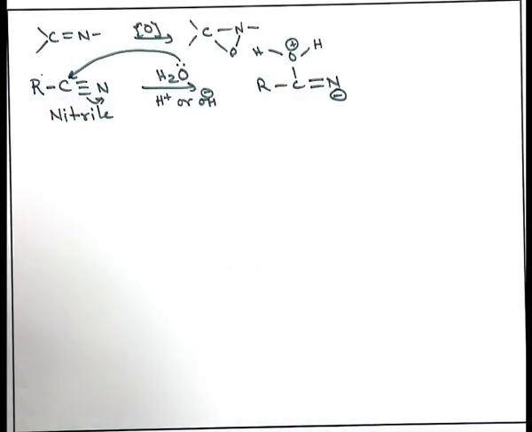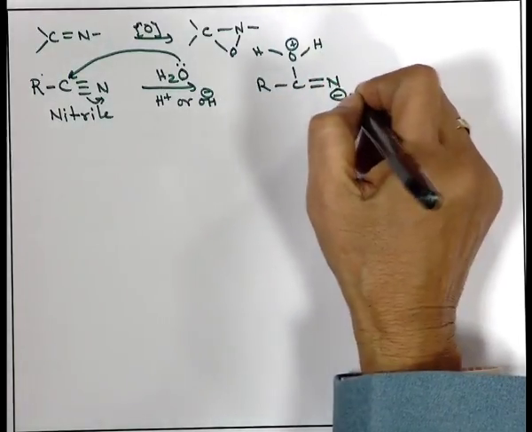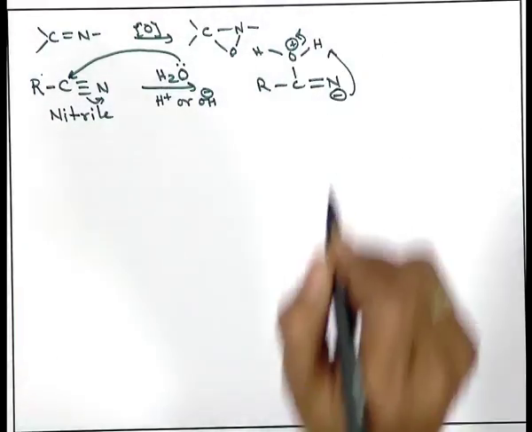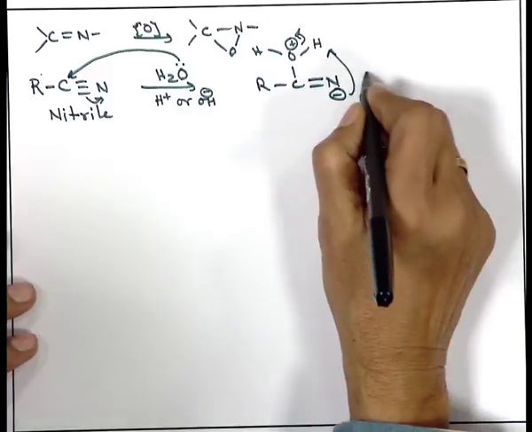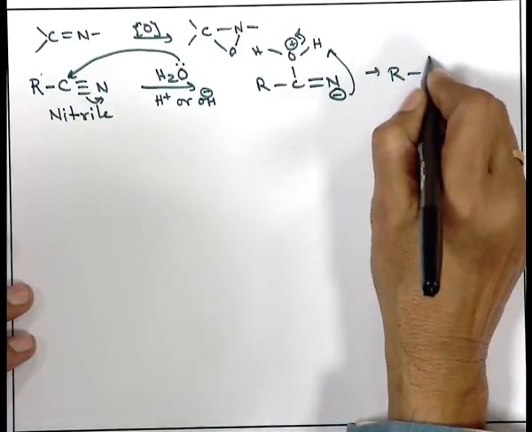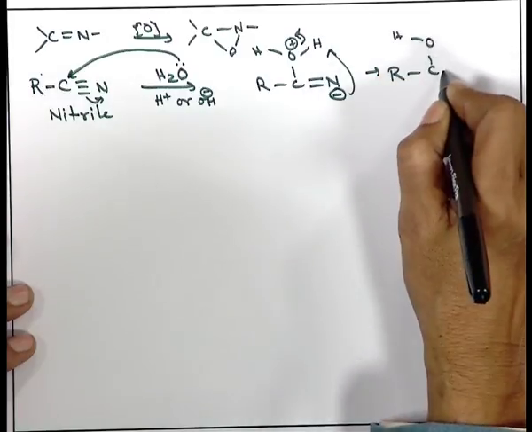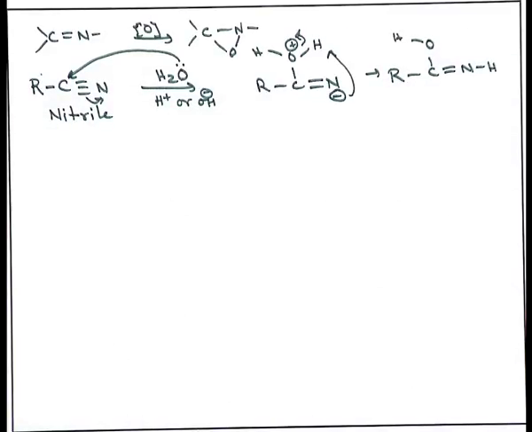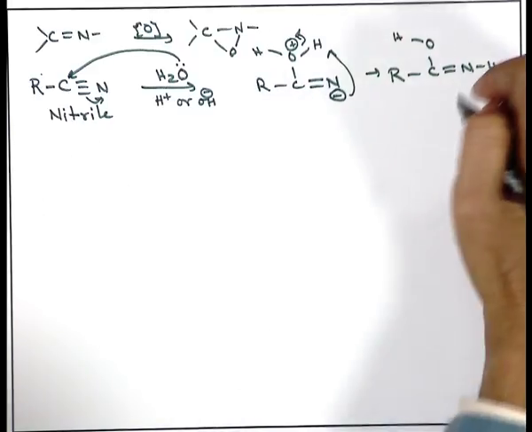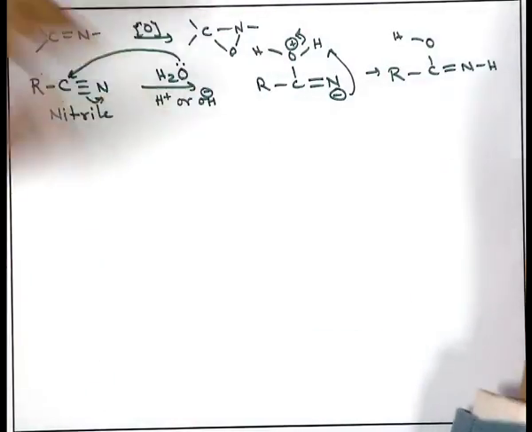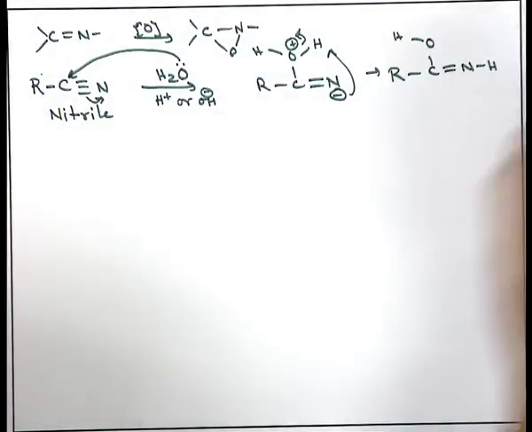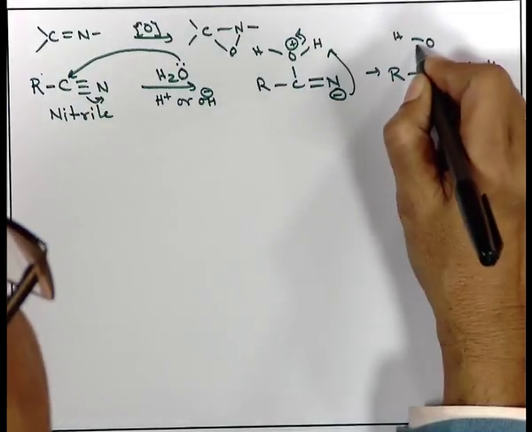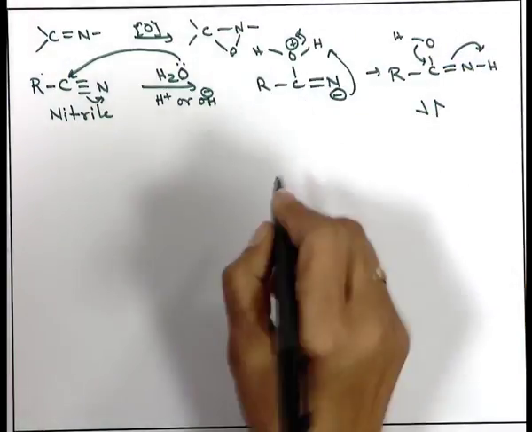So, what will happen? The hydrogen could be picked up by this N minus. So, it ends up with RC(OH), and this side will be double bond NH. RC double bond NH and OH. This type of feature again, we have gone from a triple bonded to a double bonded species. But if I write that this can be stabilized in a way like this,